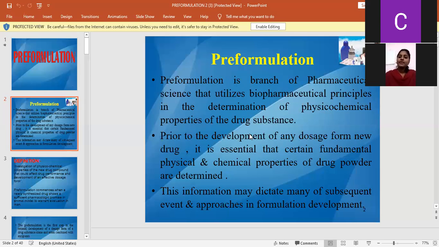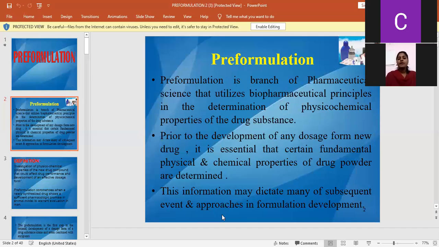Next, prior to the development of any dosage form of a new drug, it is essential that certain fundamental physical and chemical properties of a drug powder are determined. Before the development of a dosage form, we characterize the physicochemical parameters.